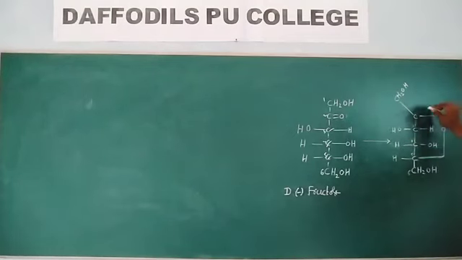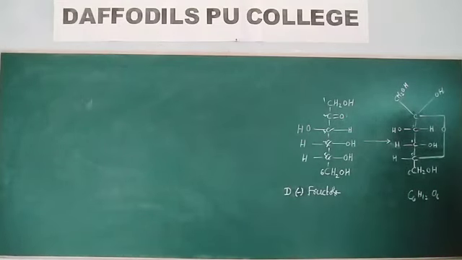Here one OH is there. Now count how many carbons and hydrogens. 1, 2, 3, 4, 5, 6 carbons. How many hydrogens? 12, H12. How many oxygens? 1, 2, 3, 4, 5, 6, six oxygens. Okay, so this is fructose.